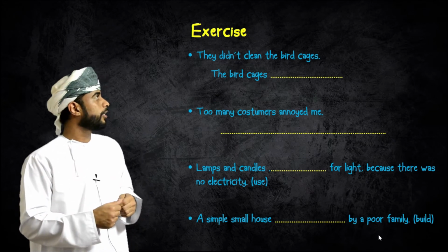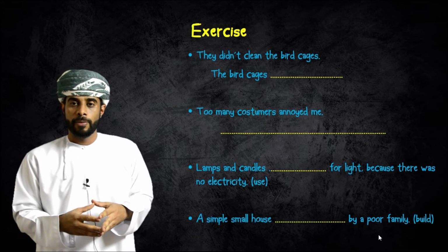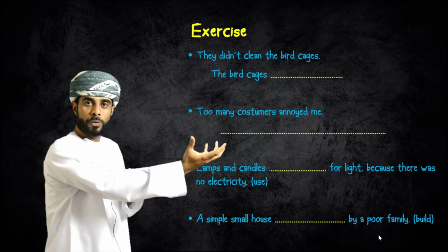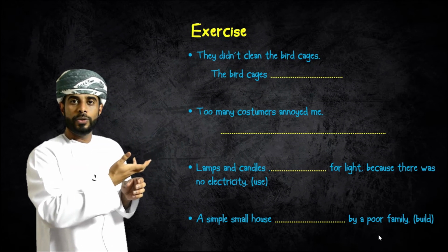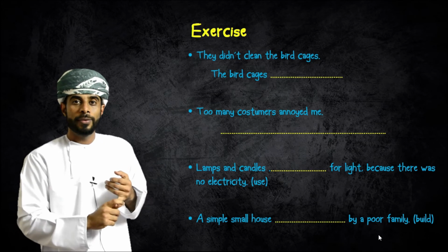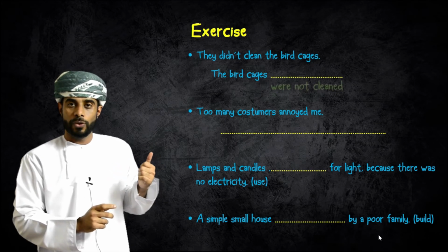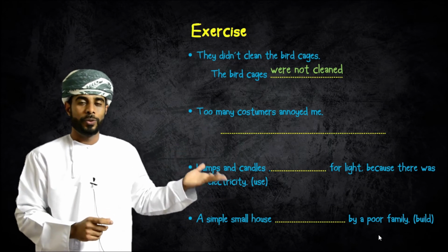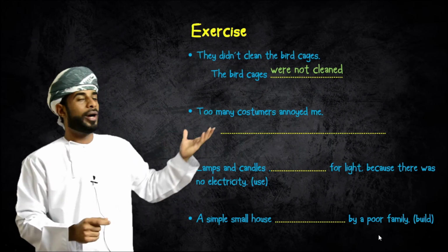You would move the object to the subject place. You would say the bird cages was or were. Cages, of course, were not cleaned. Were not cleaned. Were with the past participle.